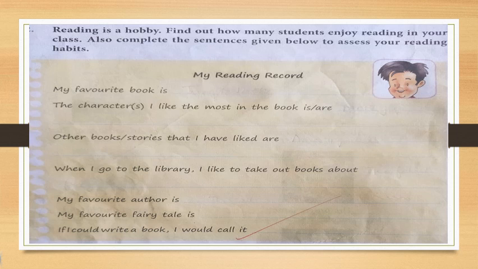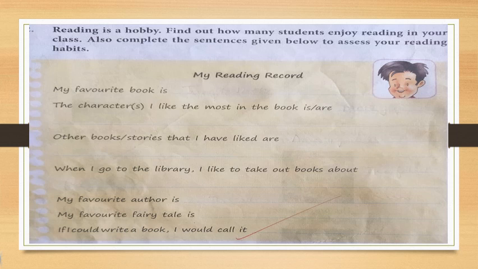So you have to select one book of your favorite. Any book you can take. And my favorite book is, what is your favorite book? Write that book name in the first blank. Then next one, the characters or character I like the most in the book. So if you find one character, most familiar character, then you will write one. Or if you have more than one, you can write two or more than two characters' names here.